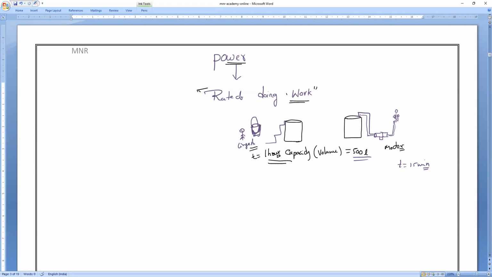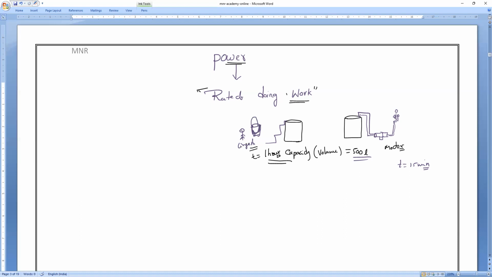I'm not saying the motor is running on electrical energy. Feel like the motor is also a person. Mr. Lingesh takes 1 hour to fill the tank, but Mr. Motor takes just 15 minutes.